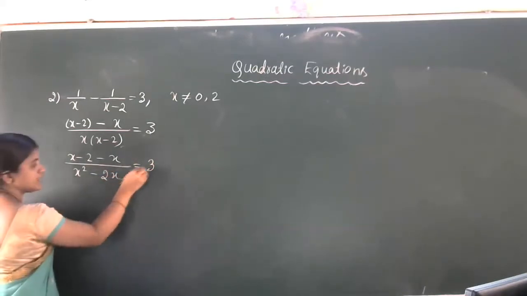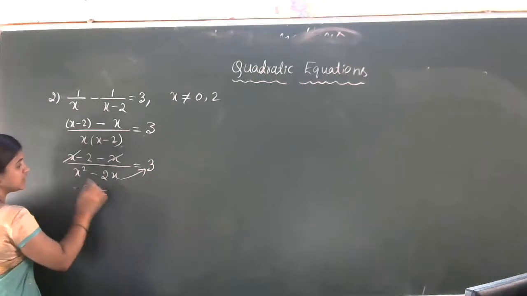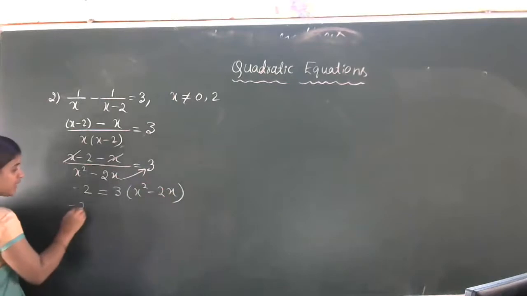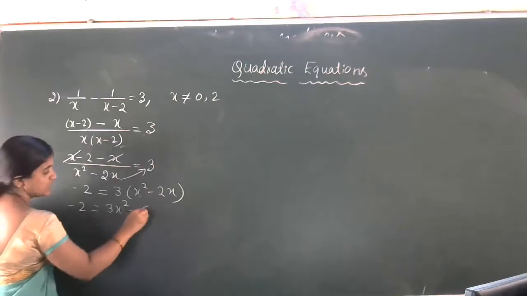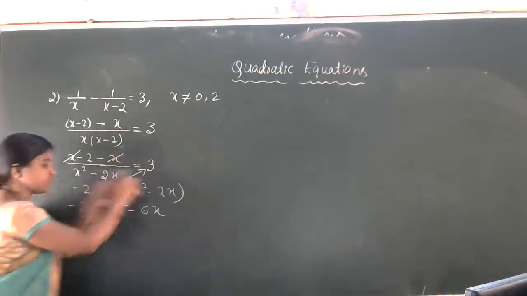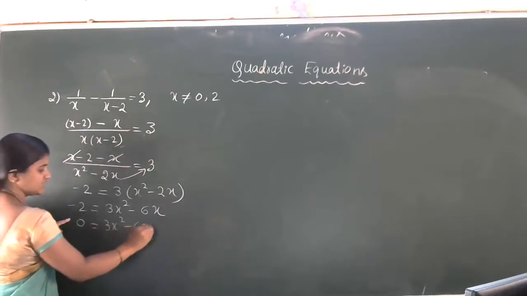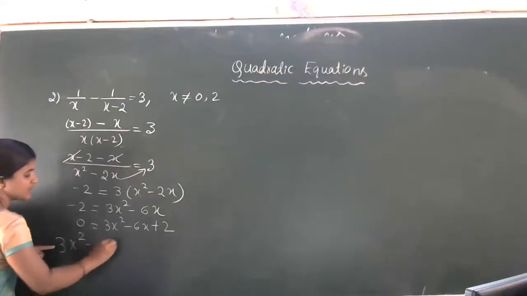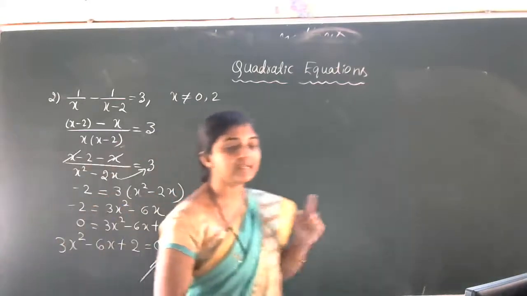Now cross multiplication. Plus x minus x get cancelled, minus 2 is remaining, which is equal to 3 into x square minus 2x. Next step, minus 2 is equal to 3 into x square is 3x square, then 3 into minus 2x is 6x. Now how do we convert this to a quadratic equation? Can I transfer this minus 2 to this side? 0 is equal to 3x square minus 6x plus 2. So we can write this equation as 3x square minus 6x plus 2 equal to 0. This is the quadratic equation.